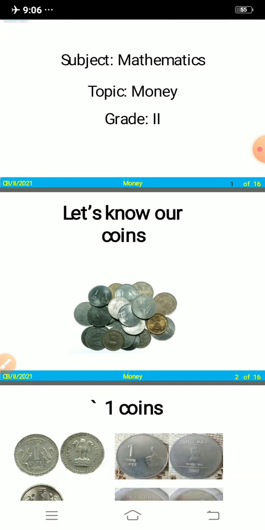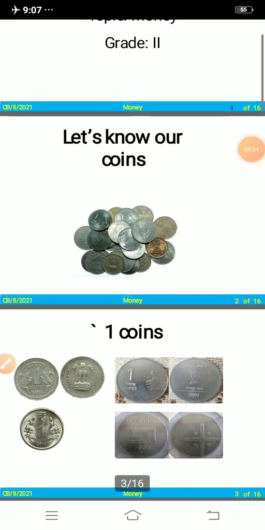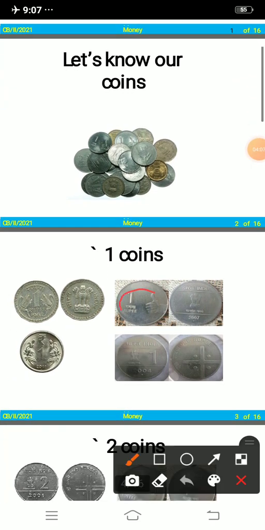So here you can see coins. What is written on them? Can you tell me which number is written on it? It is 1, so it is a 1 rupee coin. Here you can see both sides of the coins. You can take different coins at your home and observe them.